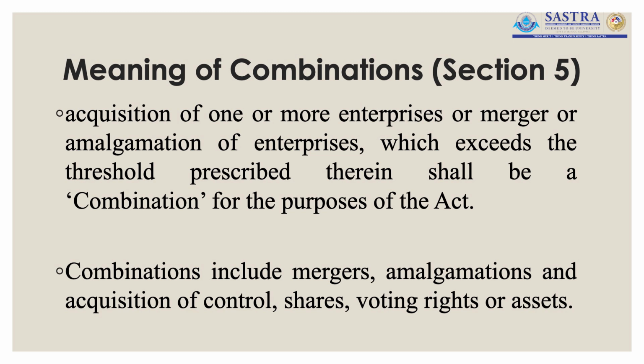It may continue its position as a company, or it may be taken over by the acquiring company. For instance, Tata Sons acquired Vistara Airlines as well as Air India. Both are continuing their operation and they have retained their legal entity.